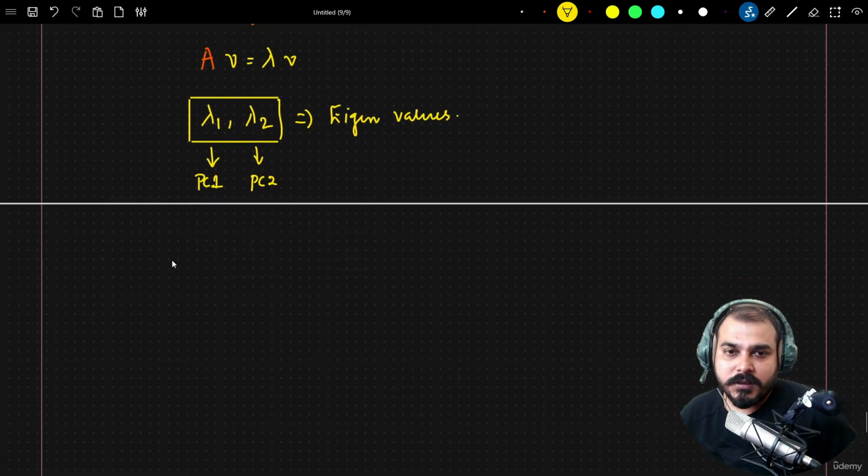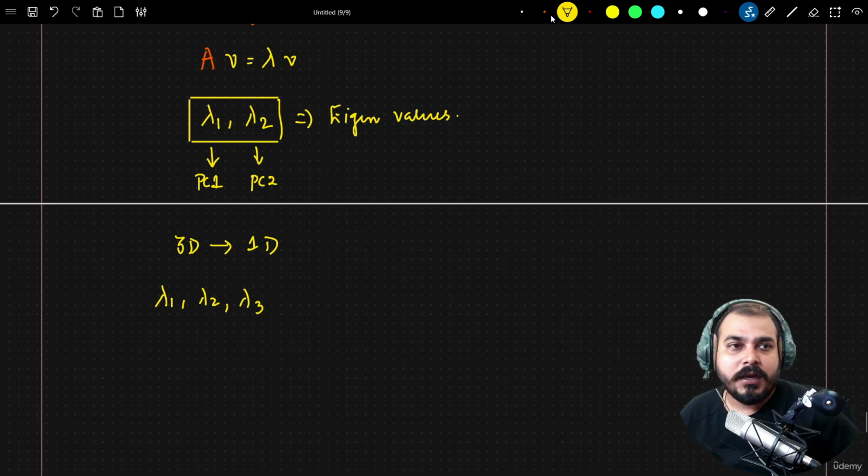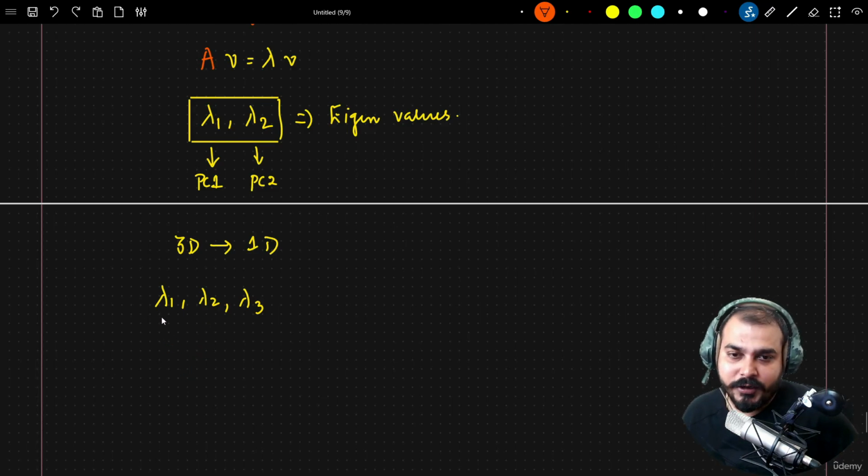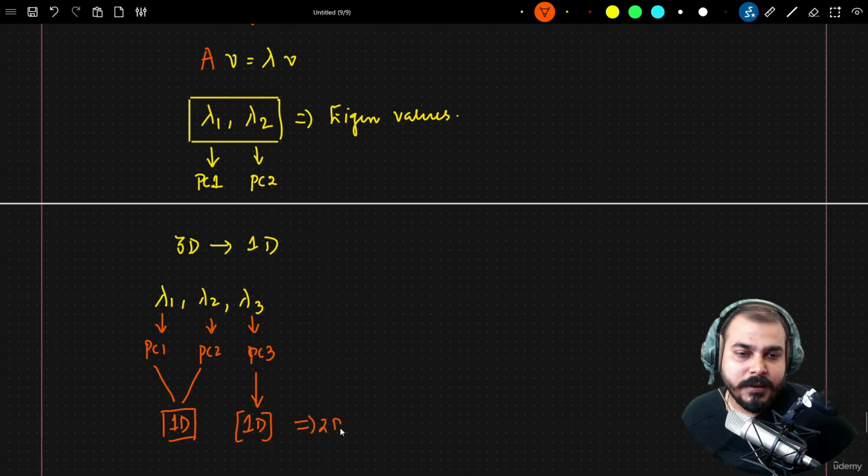Now let's say I want to convert from 3 dimensions to 1 dimension, then what will happen? I will get 3 lambda values, that is 3 eigenvalues. Lambda 1 is nothing but PC1, this is PC2, and this is PC3, right? So I can combine PC1 and PC2 and convert them into 1D, and then this can also be taken as another 1D. When I combine these two, it becomes 2D. So if I want to convert from 3D to 2D, I'll be going this way.